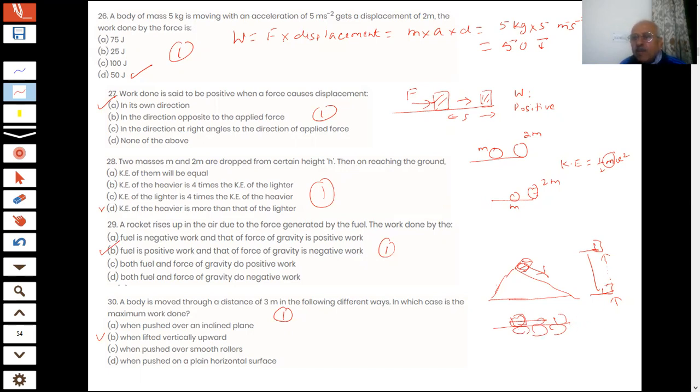So this is where the maximum work will be done, because here work is equal to F into S into cos 0. Cos 0 is 1. So F into S into 1. Maximum work will be done in this case. That is the correct answer.